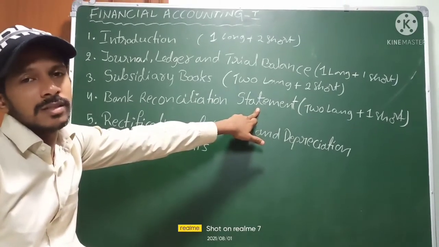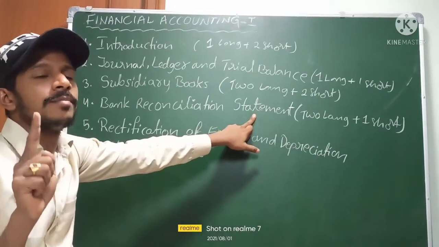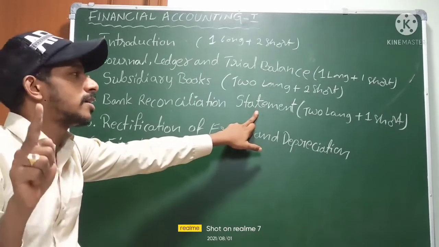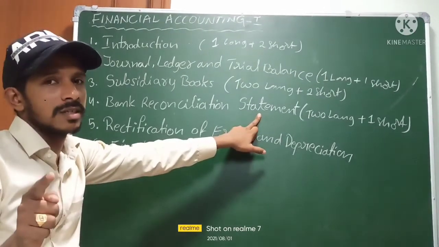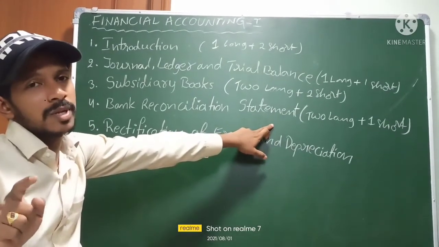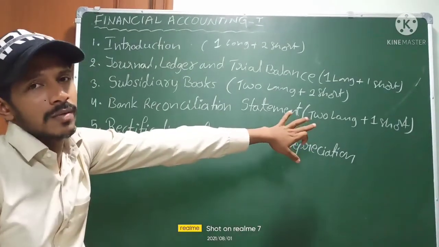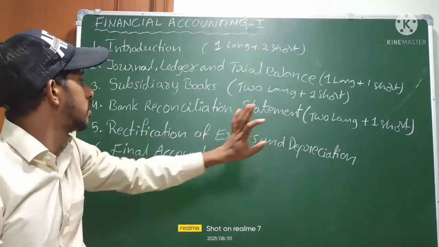Sometimes they may ask theory, sometimes they may not. But one problematic long answer is compulsory, and sometimes they may ask theory also for long answers. So two long answers means one theory and one problematic, and one short answer. Any theory they will ask for the short answer.